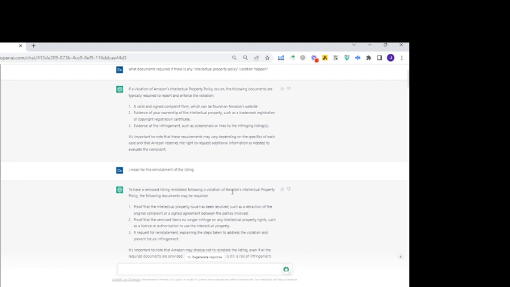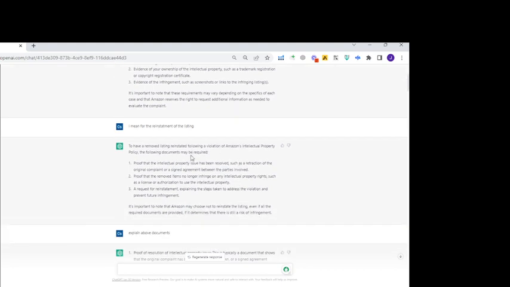Basically there are some issues regarding the prescriptions and the brand name. That's why this confusion happened, because we resell things after taking permission from the brands, the manufacturers, or suppliers. But with Amazon's automatic system, this does happen. So I explained to ChatGPT that I mean the reinstatement of the listing. Okay, yeah, then it understood, and then to have a removed listing reinstated following this policy.